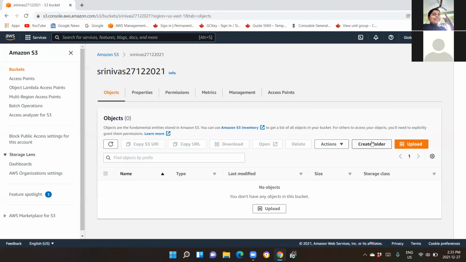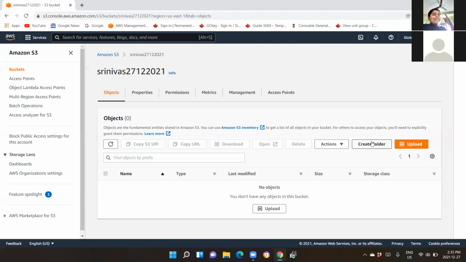Now, what are the pros and cons? There are no such cons as such, but the only thing is your billing. It will raise your billing like anything because you are putting contents inside your bucket. They are not free of cost. If you keep objects of certain limits within your bucket, it's not going to be free of cost. It's going to be chargeable for you. Keep that in mind.